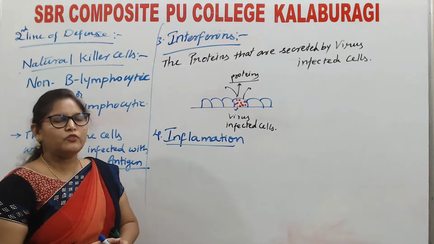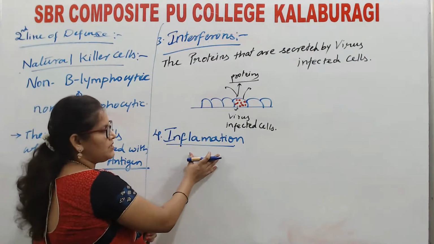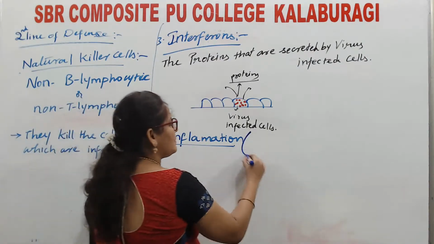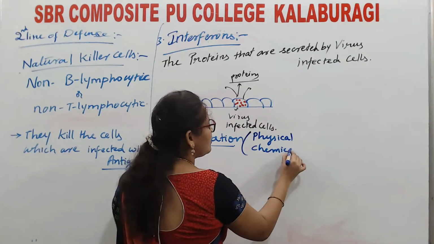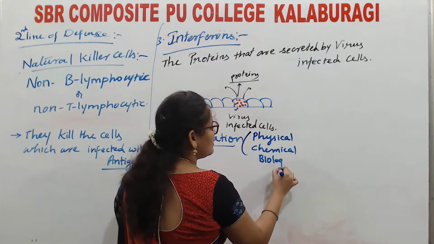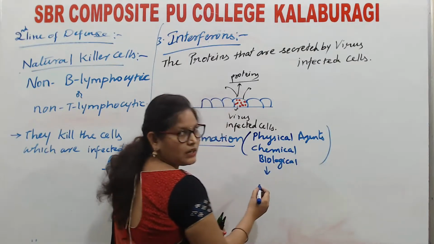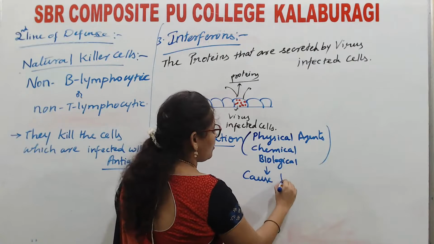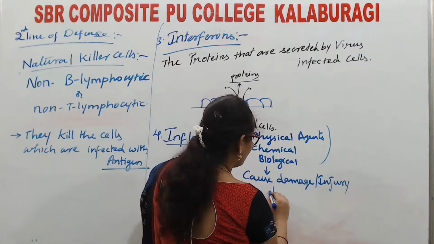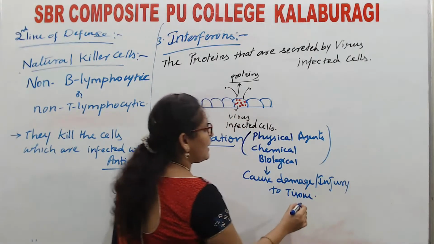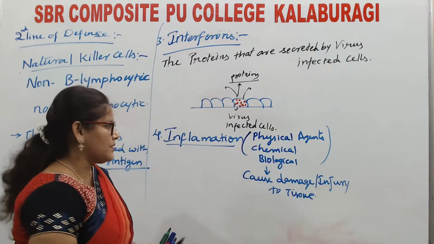What are the signs of inflammation, or what are the symptoms of inflammation? See how inflammation is caused: it may be through a physical agent, or chemical agent, or any biological agent which causes damage or injury to tissue. What happens when any injury happens, what are all the symptoms?